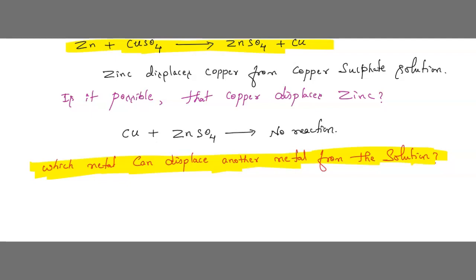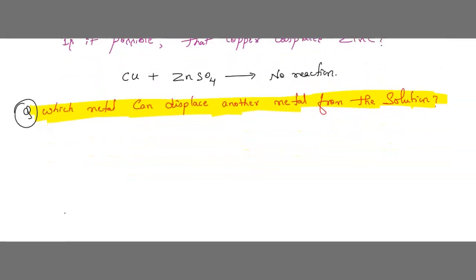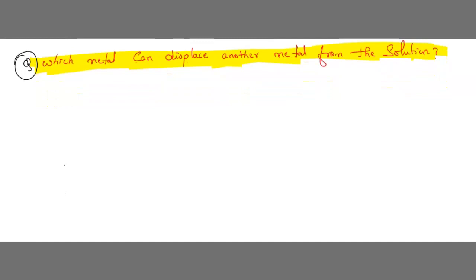To understand this question, you should know some things about some metals. You should know that some metals are chemically very reactive and some are less reactive.